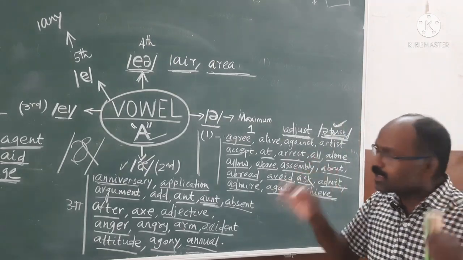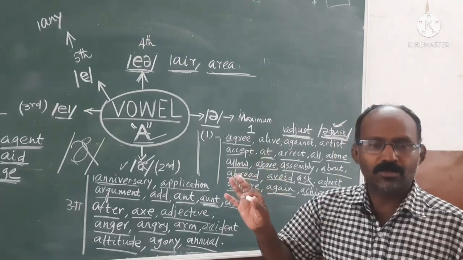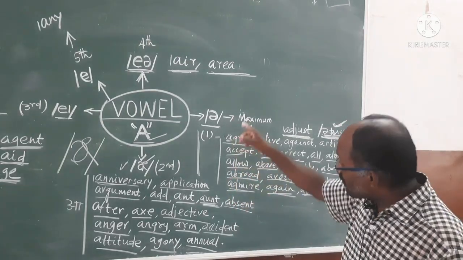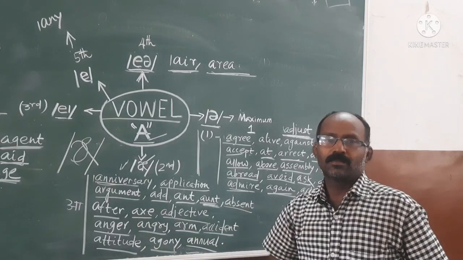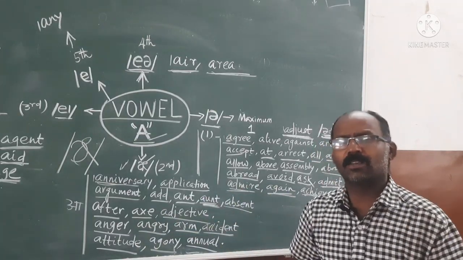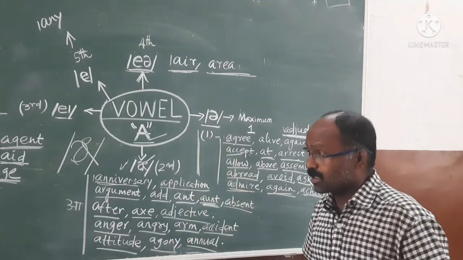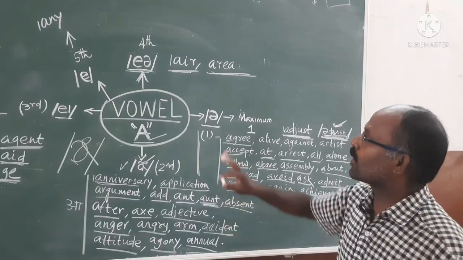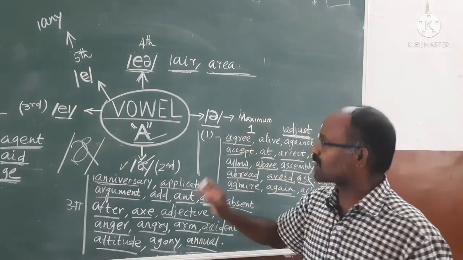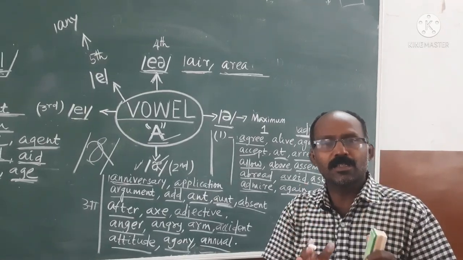That means from A sound we got 5 different kinds of sounds. It is required. But I am telling this at the beginning of the word, not in between words or at the end of words. At the end of words you will find different sounds. But after completion of this, when you will be well acquainted with these symbols and sounds and some practice, then it will be very easy for you.